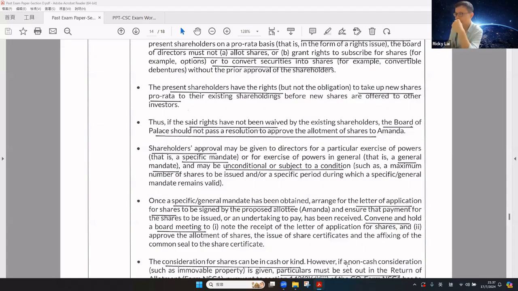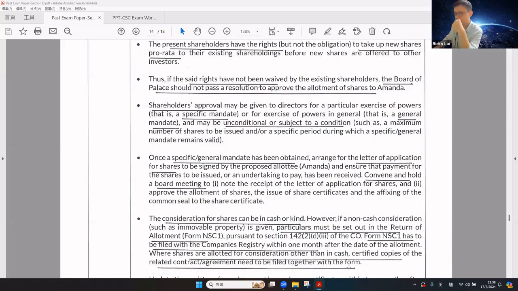Shareholder approval must be given for the exercise of the power, in a general mandate or specific mandate, and may be unconditional or subject to a condition, for example a maximum number of shares to be issued, or a specific period.